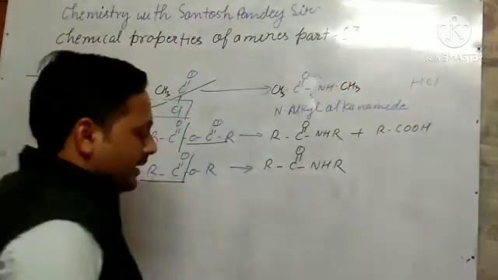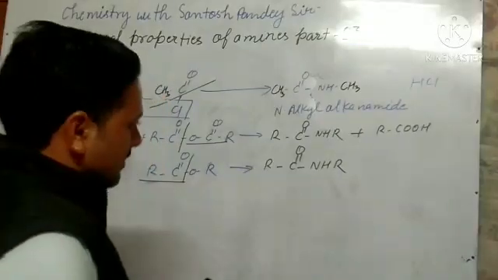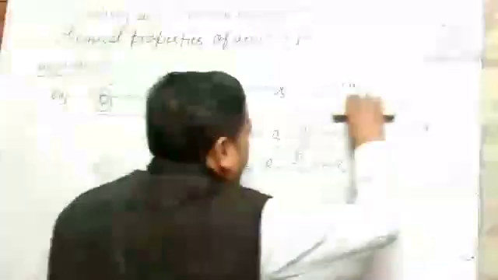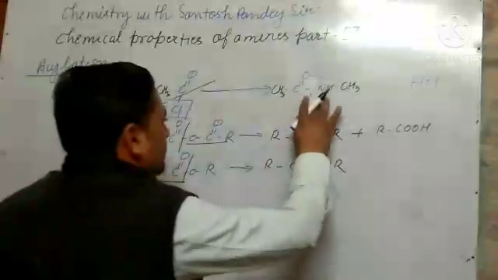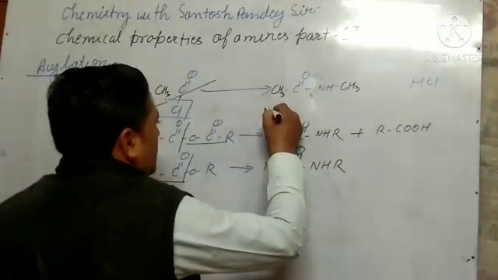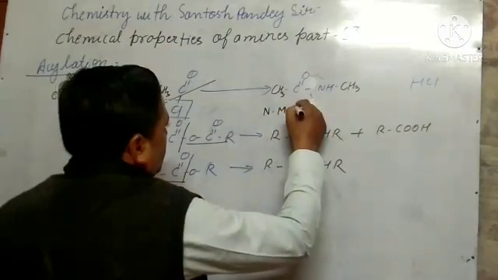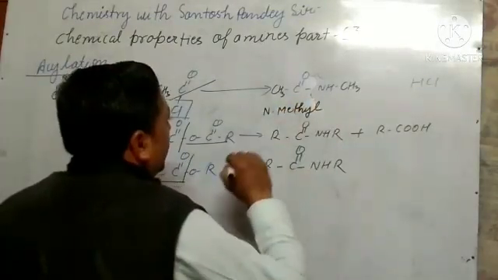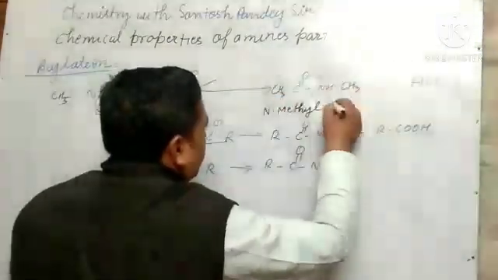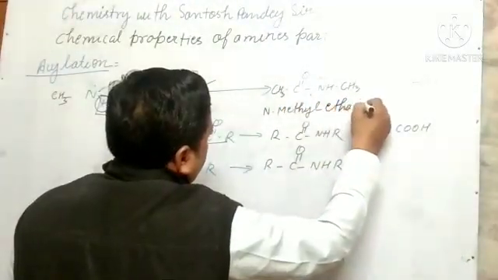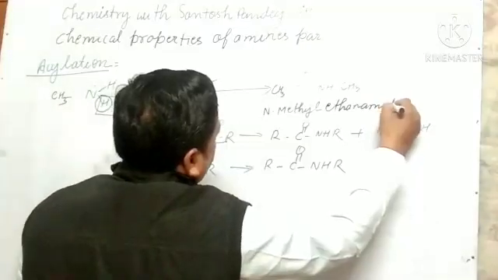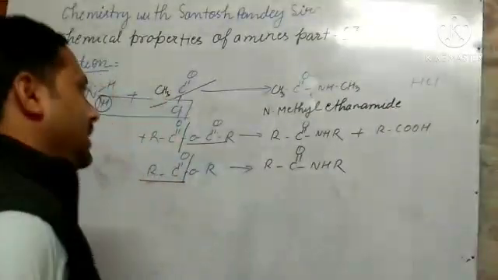So what will be the name of this one? Could you tell? N-methyl ethanamide. Two carbons are there. Ethanamide. Okay, like this we can write, students.